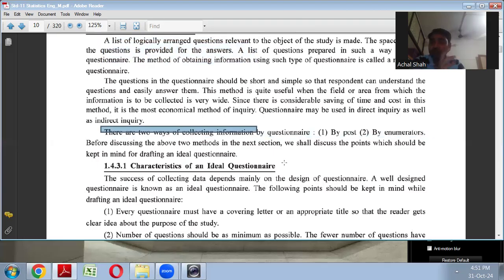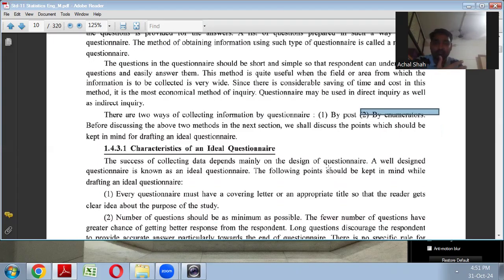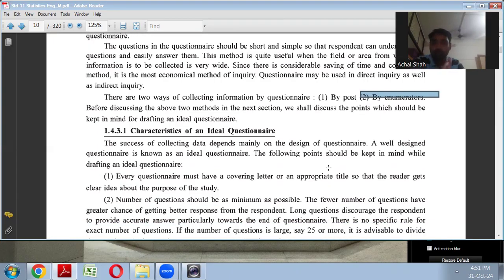By post means what? You will post a mail, a letter containing questions, and after answering the questions the respondent will mail it back to you, right. Paper mail I'm talking about. It can be email also, right? Nowadays we are living in the modern world, modern technology, so it could be an email also. And second is by enumerators. Personally, the enumerators will go with the questionnaire and fill out the answers